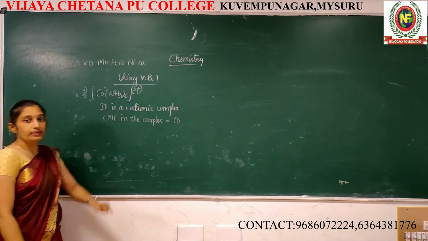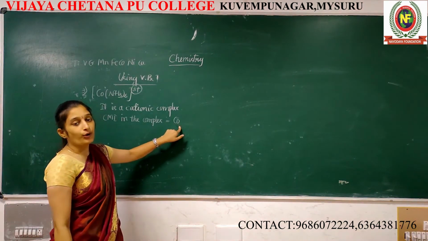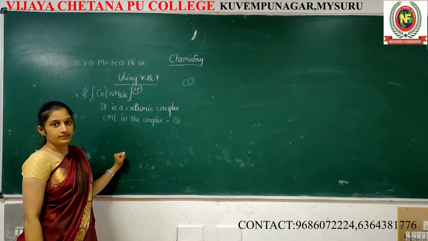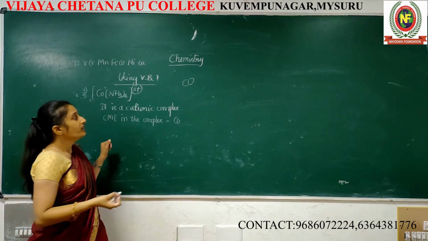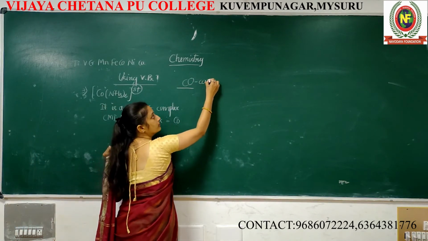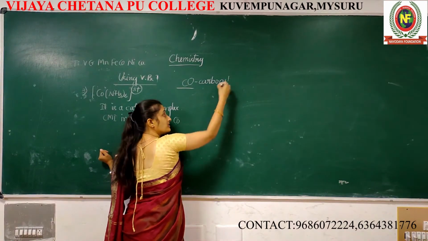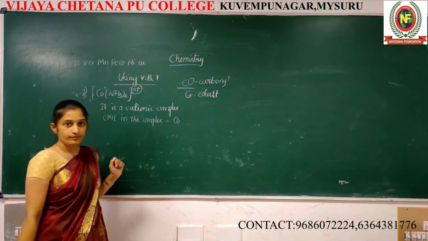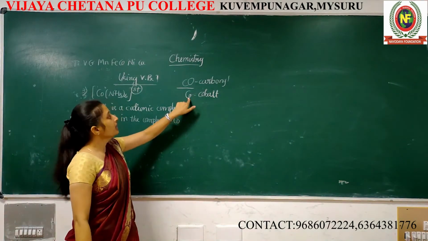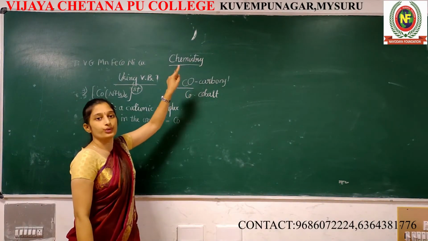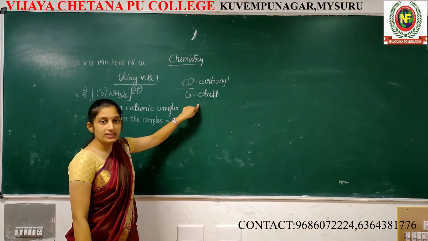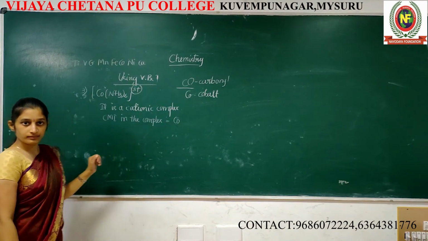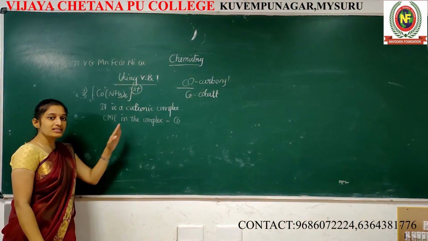Cobalt. See, be careful. Capital C, small letter o. If you write like this, CO, it's wrong. It gives a different meaning. CO means carbonyl. Carbonyl is different. Cobalt is different. Be careful. In the examination, if you represent it like this, it's wrong. Co means cobalt, but this CO is not cobalt, it's carbonyl. Central metal atom is cobalt.